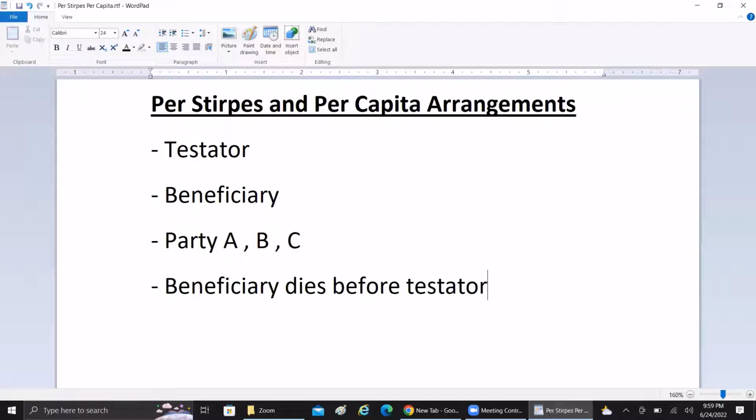If in case the beneficiary dies before the testator, then what will happen to his portion of the asset which is declared in the will? So how it will be handled is this.